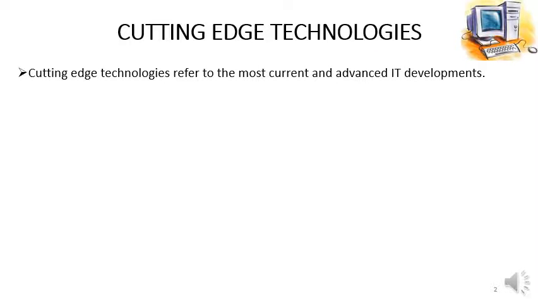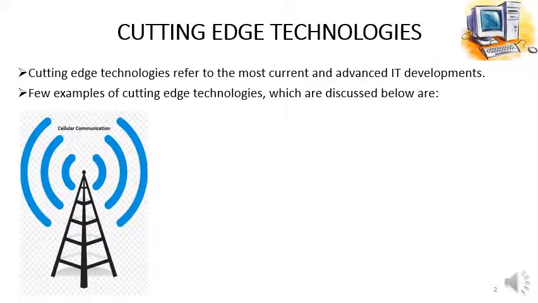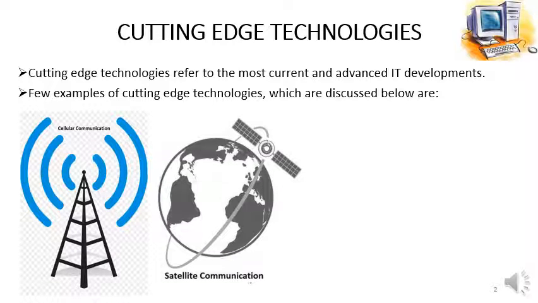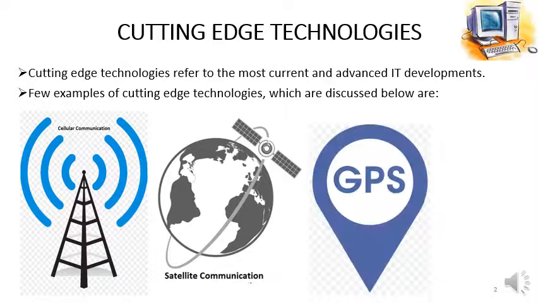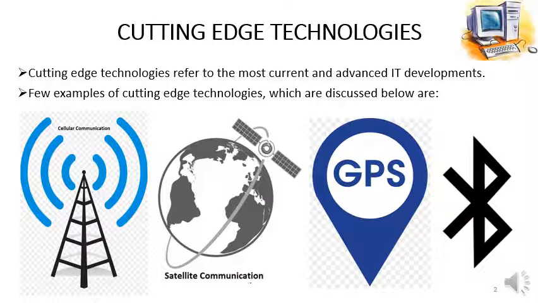Cutting edge technologies. Cutting edge technologies refer to the most current and advanced IT developments. Few examples of cutting edge technologies which are discussed below are cellular communication, satellite communication, GPS and Bluetooth.